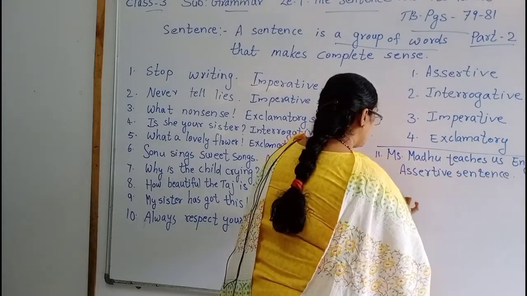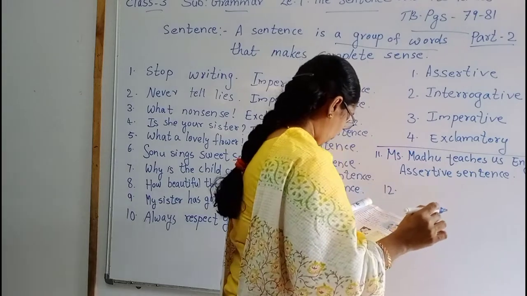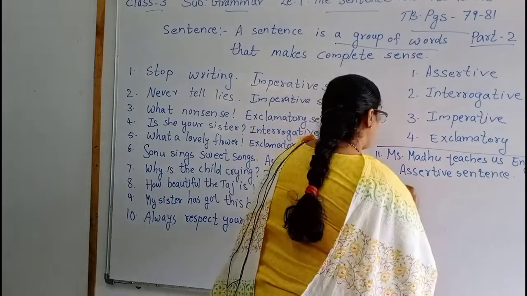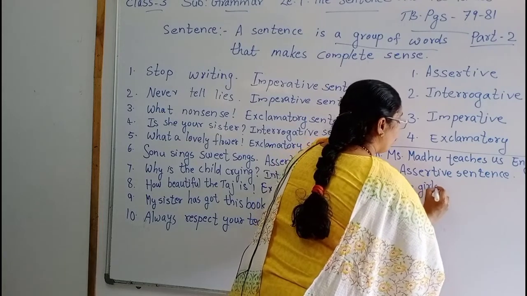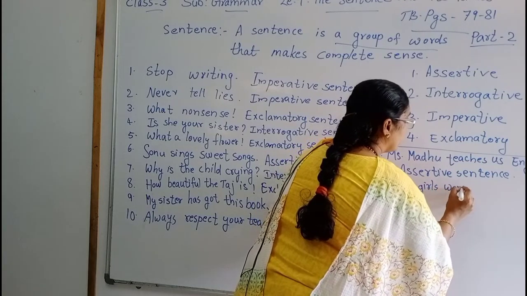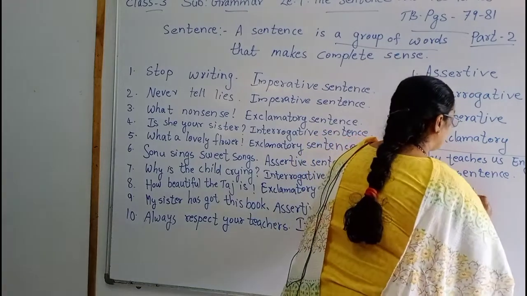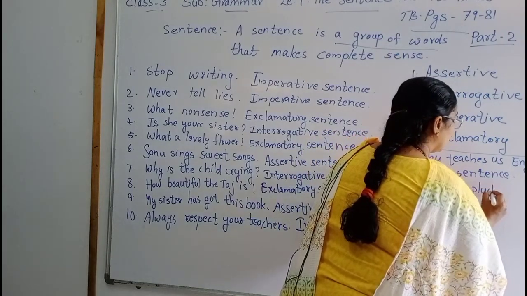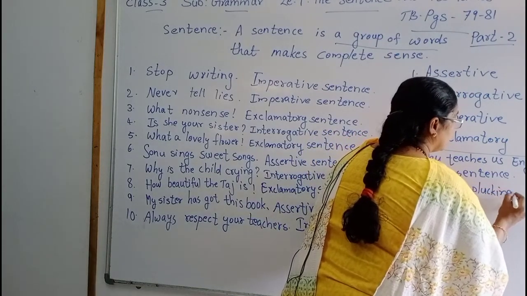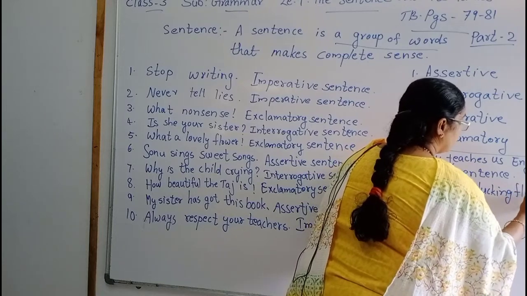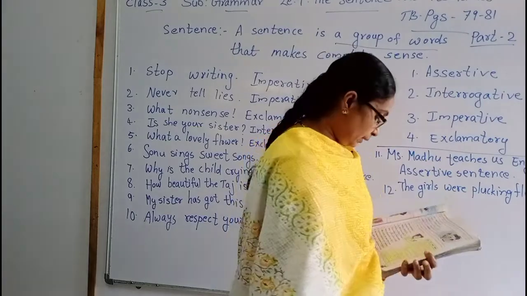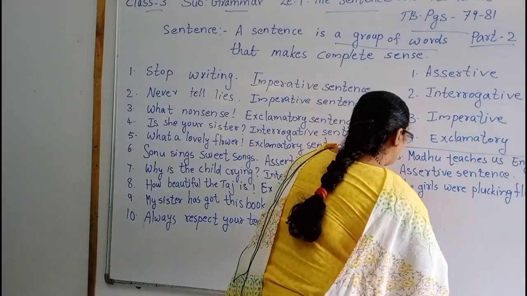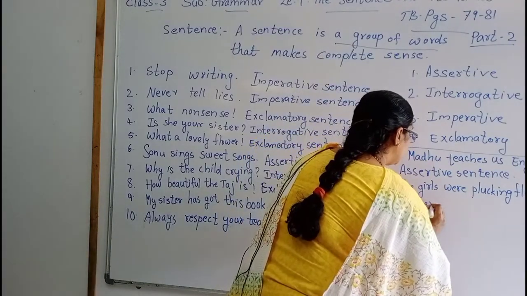Then 12th one. The girls were plucking flowers. That was also a sentence. So, that also will become the assertive sentence.